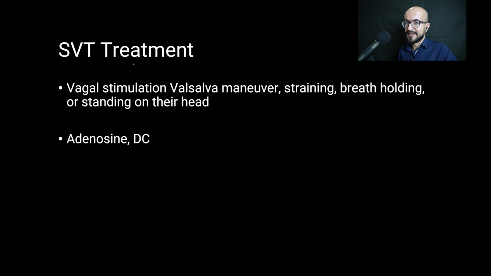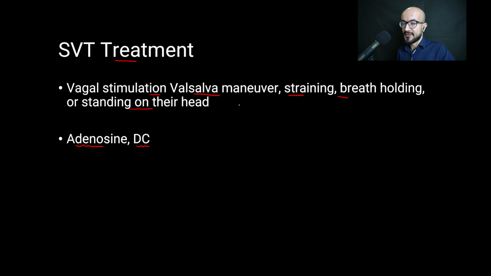Now let's talk about the SVT treatment in AVRT and AVNRT. So vagal stimulation is done first using the Valsalva maneuver, straining, breath holding, or standing on their head. And if these fail, then adenosine can be given at a dose of 0.2 milligram per kilogram. Maximum is 12 milligrams, can be repeated 3 times. If it doesn't work, then DC cardioversion can be given.